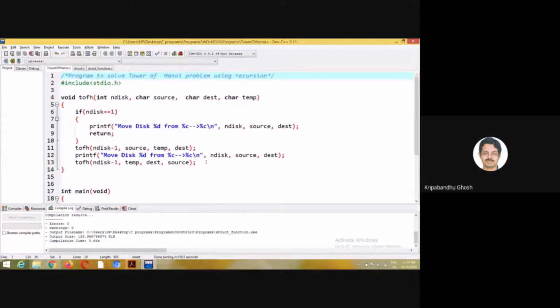It's not that interesting, but still I will run the program and show you.